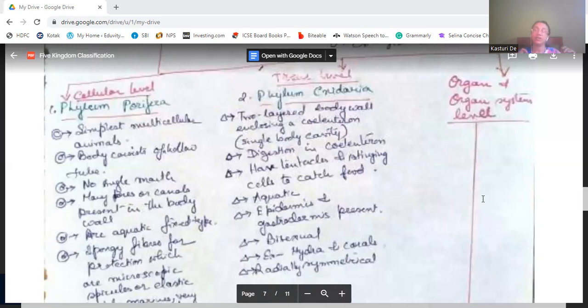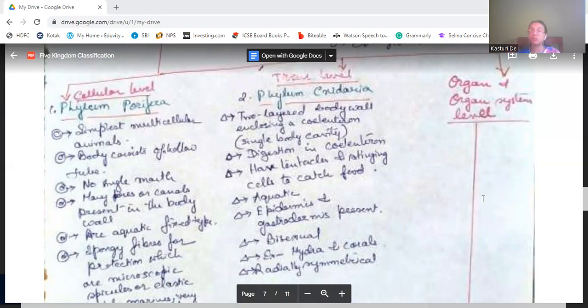Their body consists of a hollow tube, with no single mouth. Many pores or canals are present on the body. No single mouth is there. All over the body there are pores. They are generally aquatic and fixed type. They do not move.